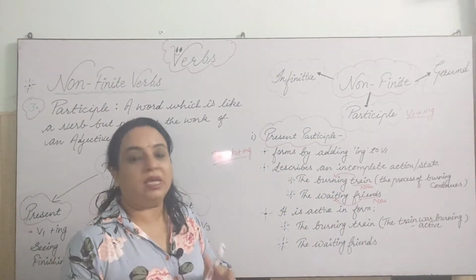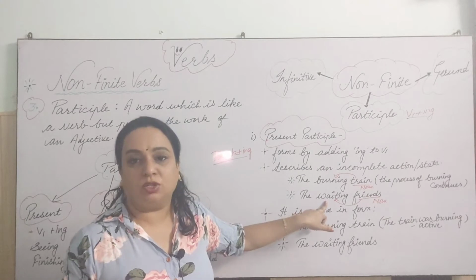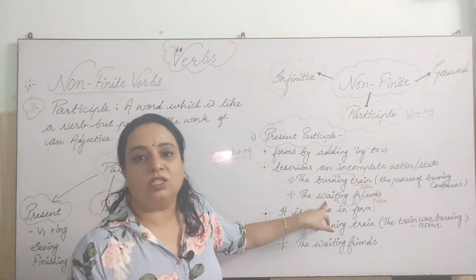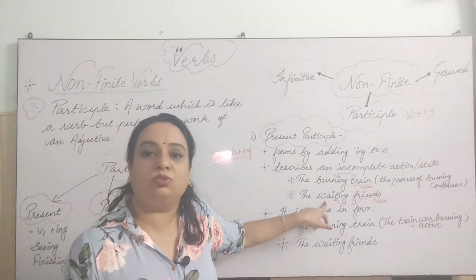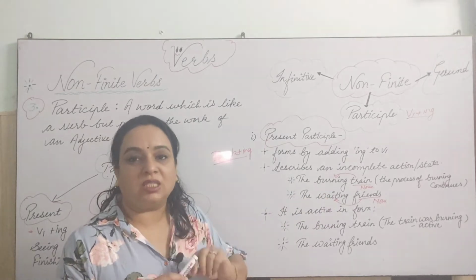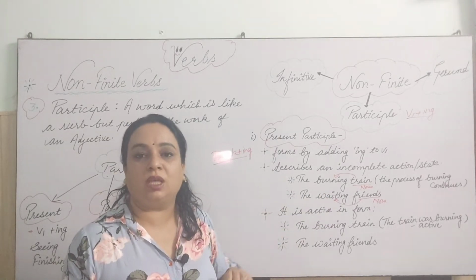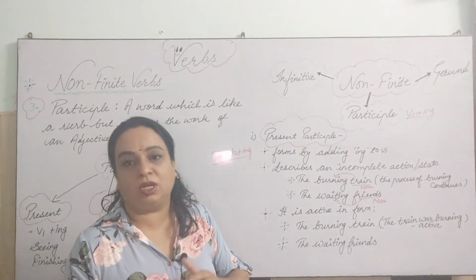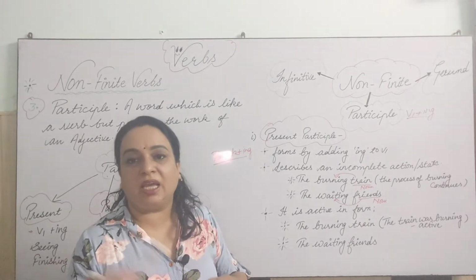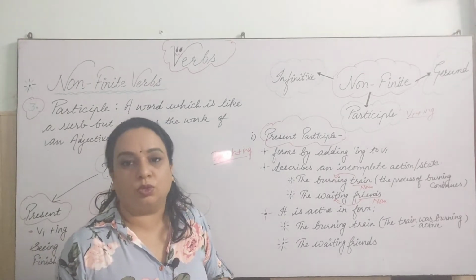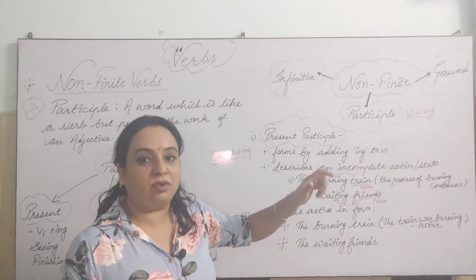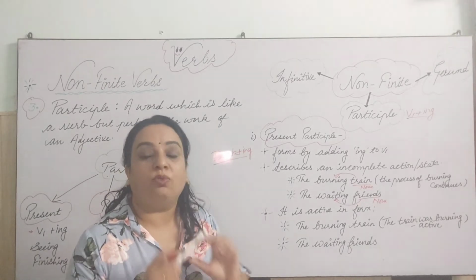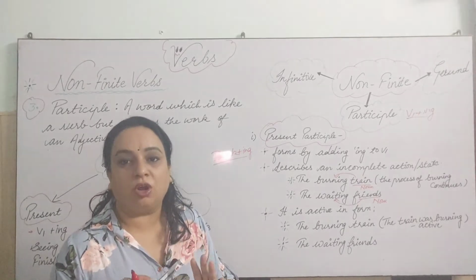Waiting is working as an adjective here. As I told you always, if I am adding the ing form to something, it doesn't mean that every time it is a verb, right? So please keep this out of your mind, that whatever word is having ing is called a verb, because we have base forms, we have root forms actually, and by adding ed, t, ing, we can create different forms, okay? But this word which is having ing does not always work as a verb, okay? Moreover, it is not the base form.